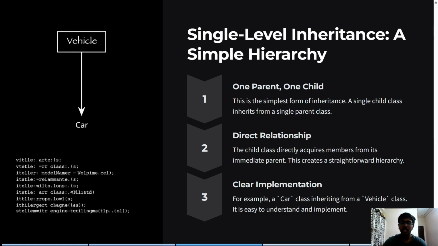For example, a class car inheriting from a vehicle class. It is easy to understand and implement. Like in vehicle there is a car and it has four tires and headlights, etc.